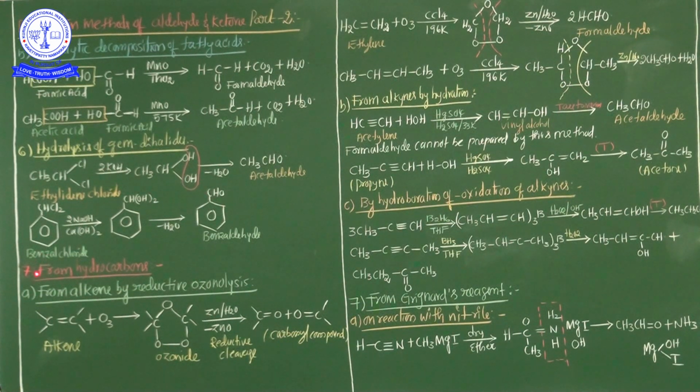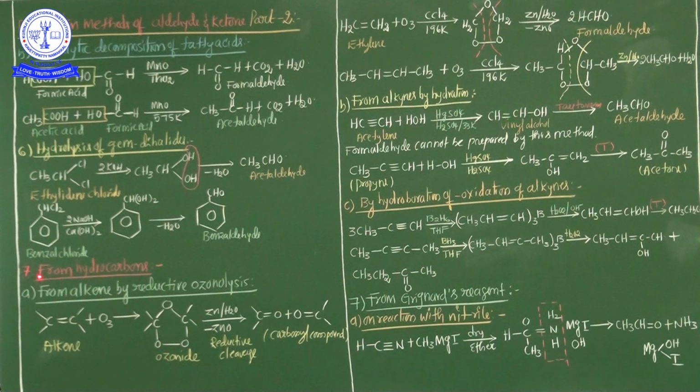Now this is the most important, put a star mark: from hydrocarbons. See, my dear students, hydrocarbons such as alkenes and alkynes, unsaturated hydrocarbons, most important point, unsaturated hydrocarbons easily give aldehydes and ketones.